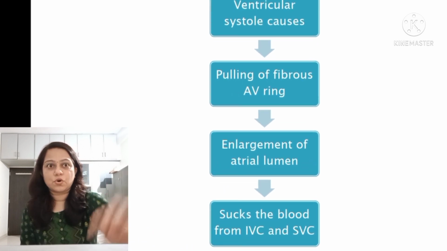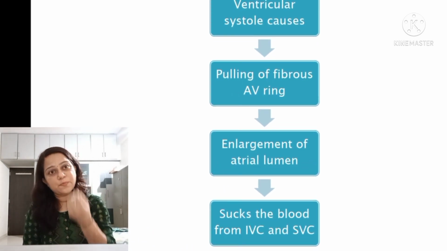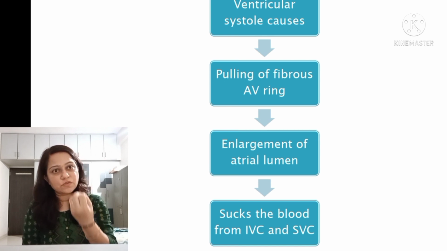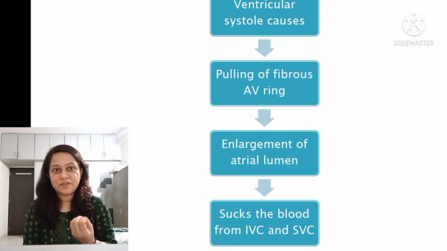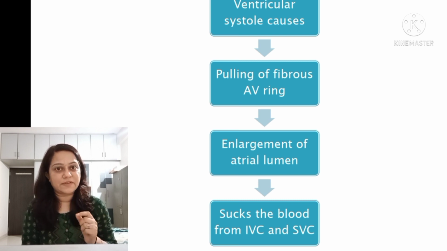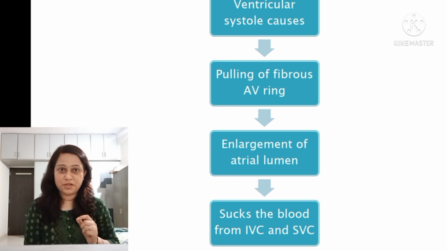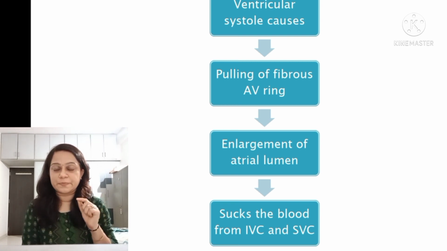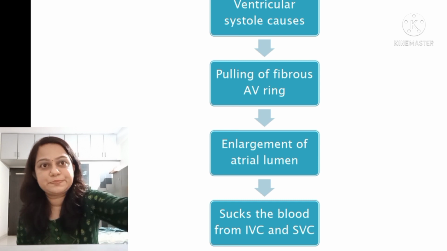During ventricular systole, the fibrous AV ring is pulled down. Because of this pulling down, there will be enlargement of the atrial lumen. Enlargement of the atrial lumen will suck blood from the vena cavas, inferior vena cava and superior vena cava. This way it will increase the venous return, which increases the initial length of the muscle fiber, and thus increases the cardiac output.